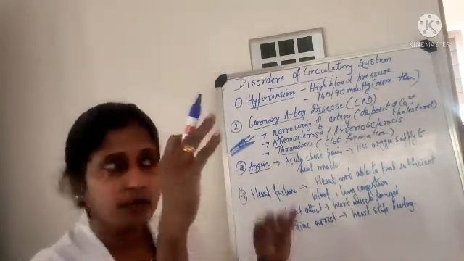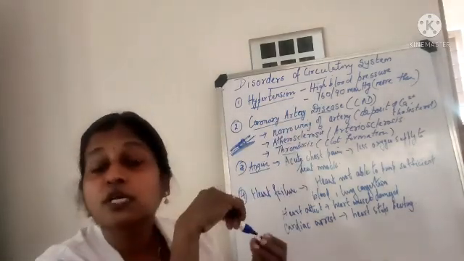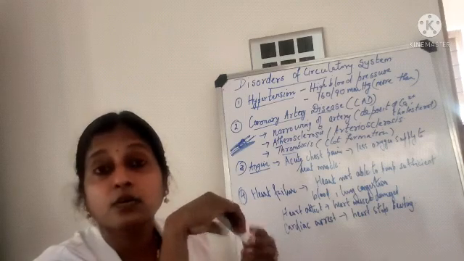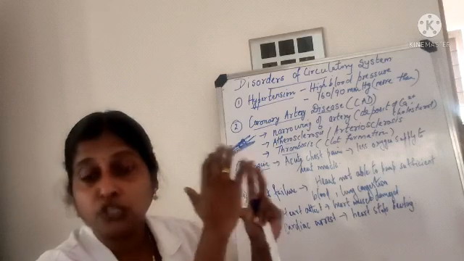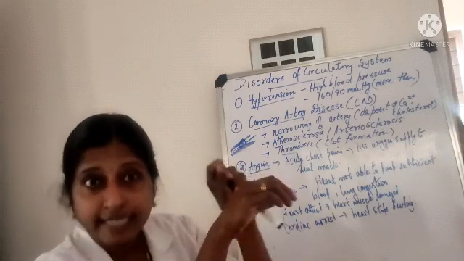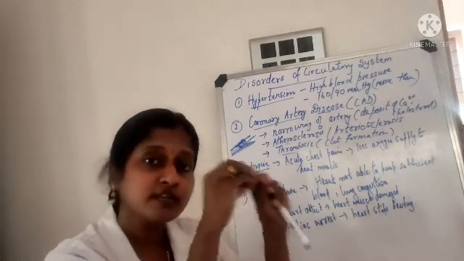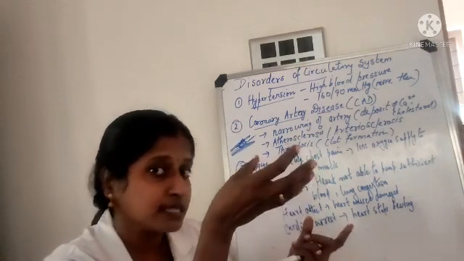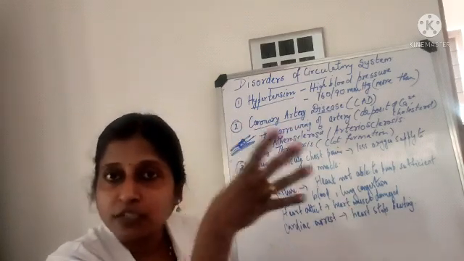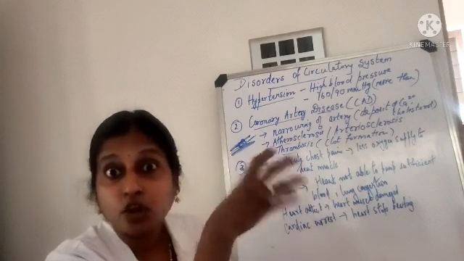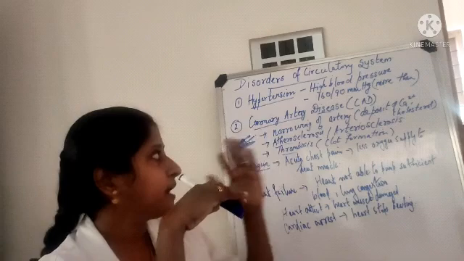Broader sense you are having, in detail we are not going. Okay. So this is all related to what? Coronary artery diseases. When the coronary artery is getting narrowed because of deposition of calcium or cholesterol, there is a rupture in the walls because of this deposition. So when the arterial walls are ruptured, clot will form inside, and this clot formation will lead to dangerous consequences. Okay, so this is coronary artery disease.